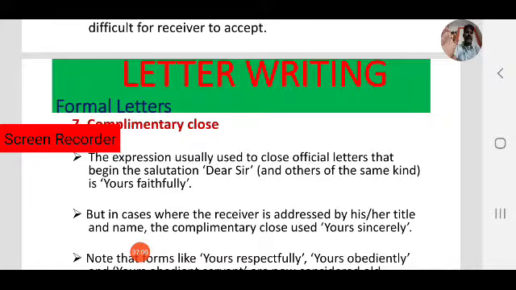If you write a formal letter and your salutation is "Dear Sir" or "Dear Madam", then in the complimentary close you have to write "Yours faithfully". Or sometimes your salutation is like "Dear Radha", "Dear Krish", in that case you have to write the complimentary close "Yours sincerely".